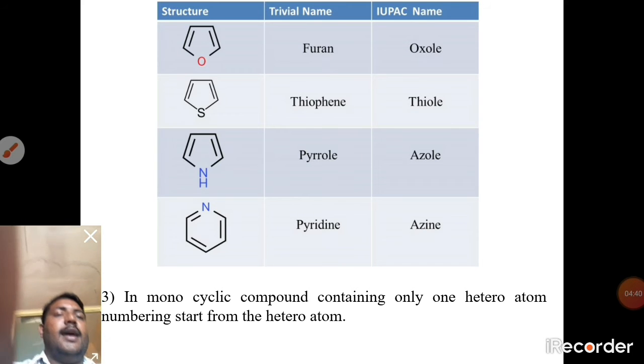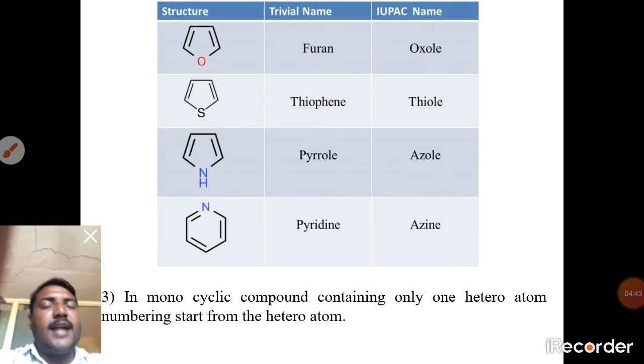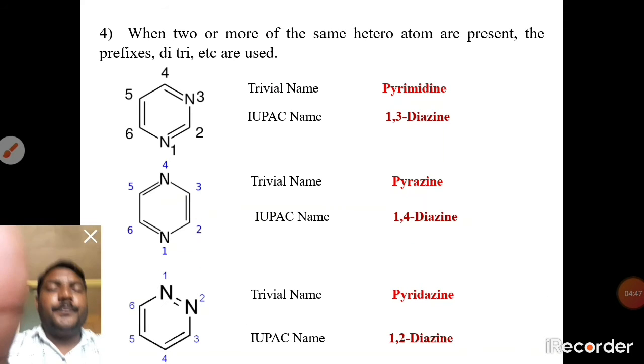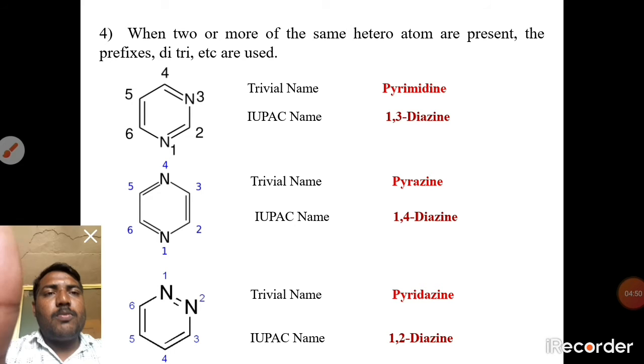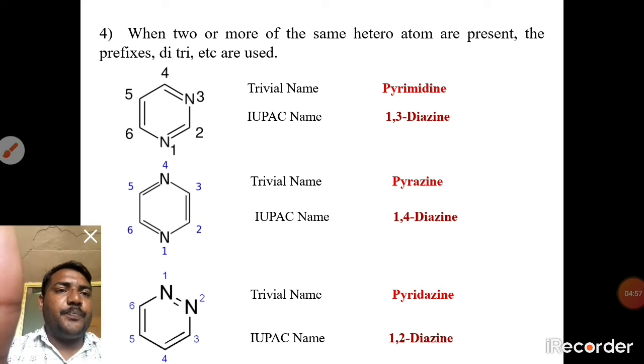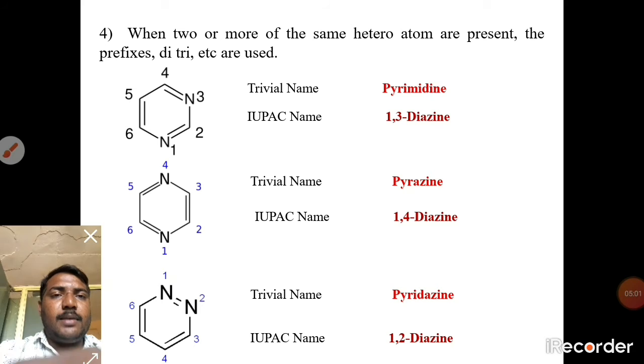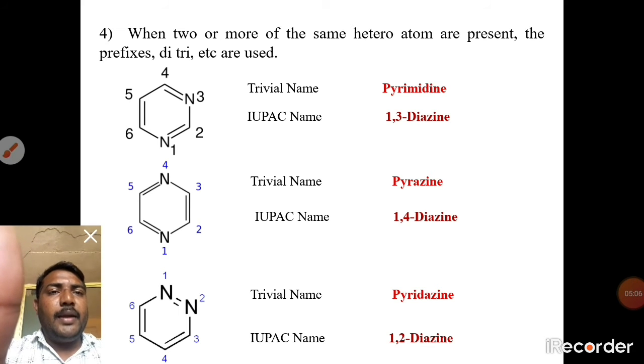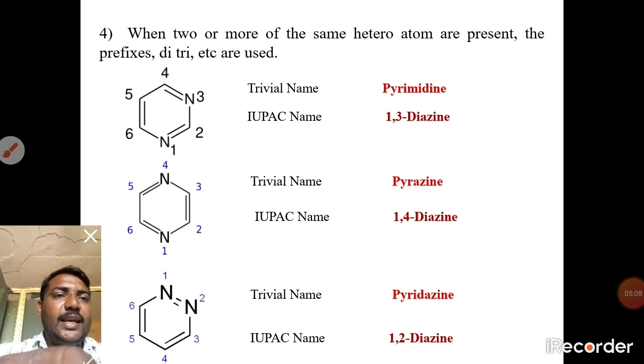Then the next rule: when two or more of the same heteroatom are present, the prefixes di, tri, etc. are used in IUPAC systems. The numbering starts from 1, 2, 3, 4, 5, 6, and the trivial name is pyrimidine. The IUPAC name is 1,3-diazine, a 6-member ring diazine.